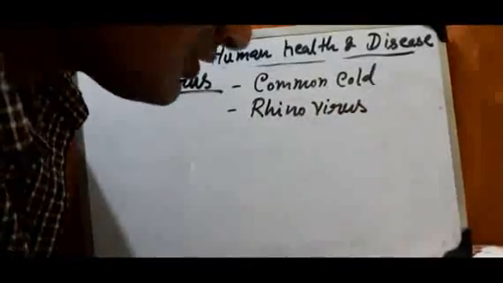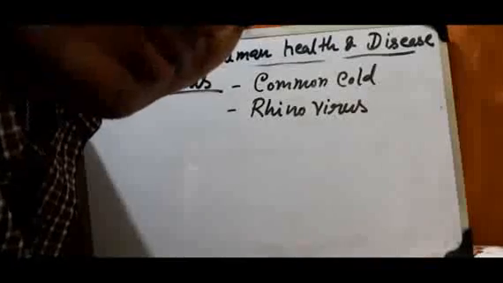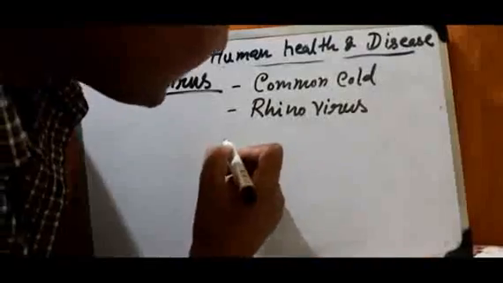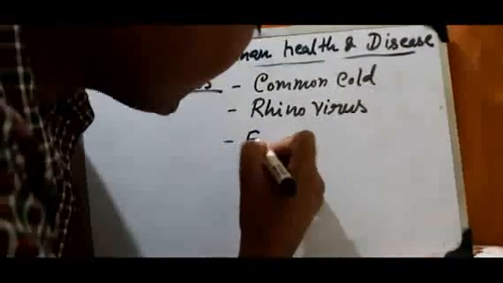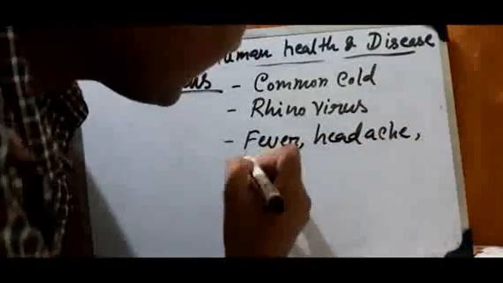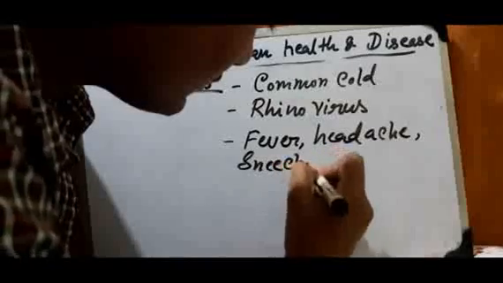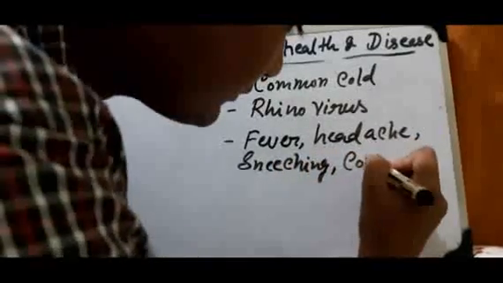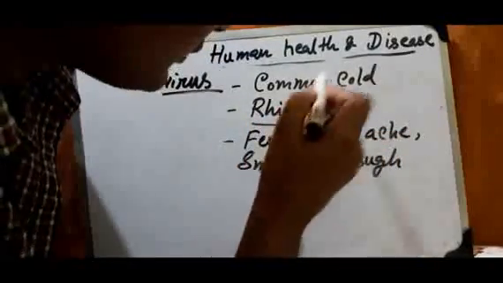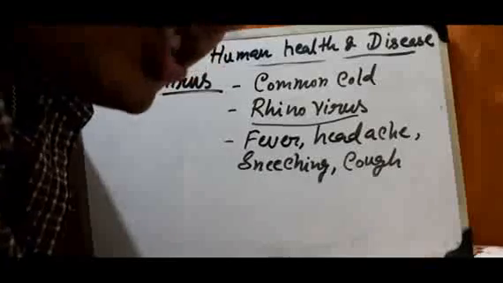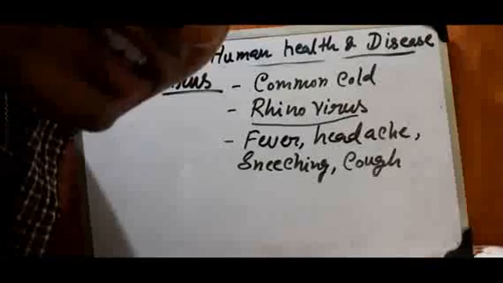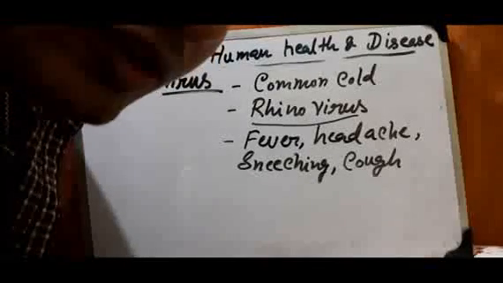It is transmitted by sneezing by an infected person. It is very much infectious. And what is its symptom? Its symptom is fever, headache, sneezing, cough, etc. How to stop this disease, the rhinovirus common cold? It can be treated by taking paracetamol, different types of drugs, medicines, paracetamol and also the vaccine.